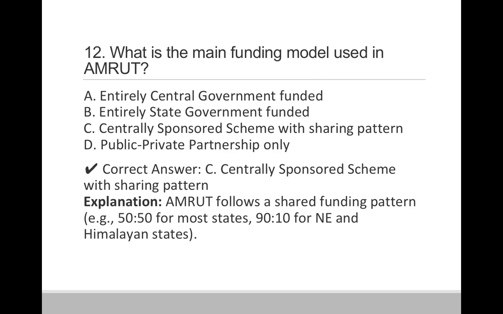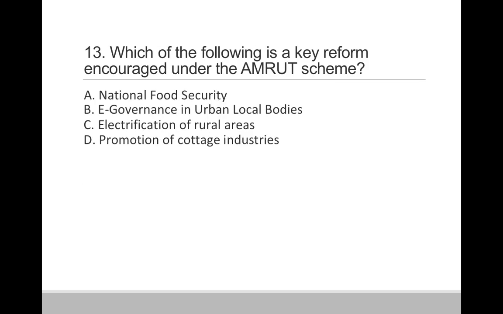Like we have discussed earlier, there are different patterns. Amrut follows a shared funding pattern, for example 50-50 for most of the states, 90:10 for northeast and Himalayan states.